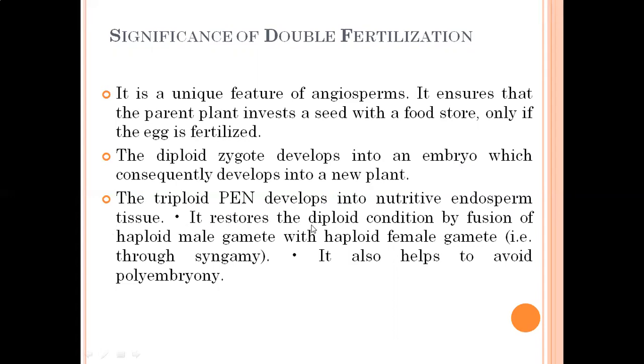It restores the diploid condition by fusion of the haploid male gamete with the haploid female gamete. The embryo should be diploid. So it restores the diploid condition by the fusion of haploid male gamete with haploid female gamete, which is called syngamy. Through syngamy, it also helps to avoid polyembryony. Development of many embryos at a time is not possible because of this double fertilization.